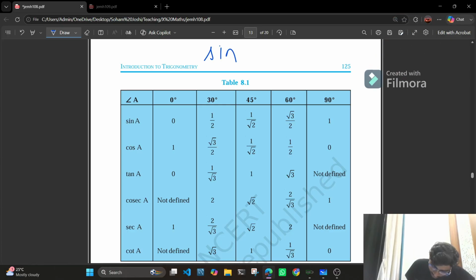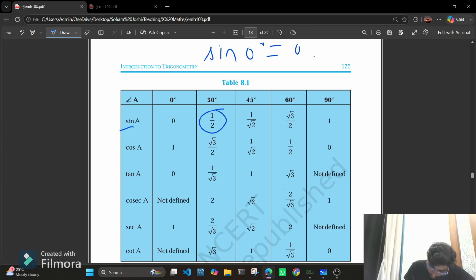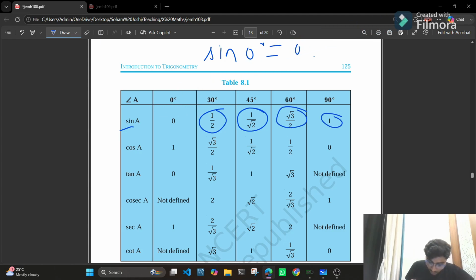So sine 0 degrees is 0, sine 30 degrees is 1 by 2, sine 45 degrees is 1 by root 2, sine 60 degrees is root 3 by 2, and sine 90 degrees is 1. Next, cos A: cos 0 degrees is 1, cos 30 degrees is root 3 by 2, cos 45 degrees is 1 by root 2, cos 60 degrees is 1 by 2, and cos 90 is 0.